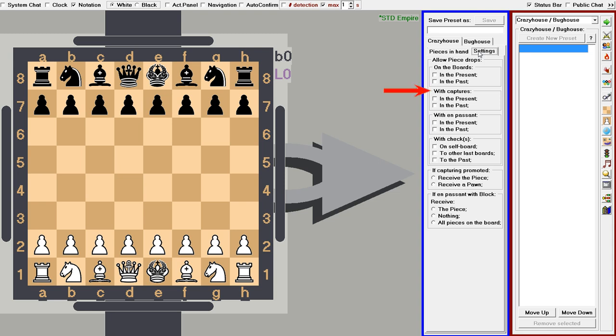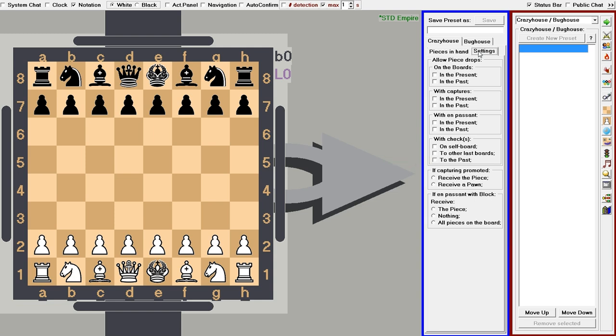Next there's capturing with similar settings. You can place pieces with captures in the present or in the past. Selecting both allows placing pieces with captures on all boards, while selecting none disallows placing pieces on occupied squares. Next comes capturing en passant with similar settings. Then there's the option to place pieces with a check. You can place pieces with a check on the same board, with a check to other last boards in the universes, or with a check to the past.